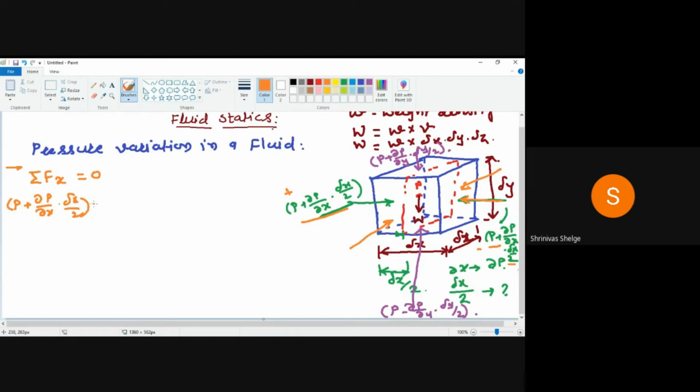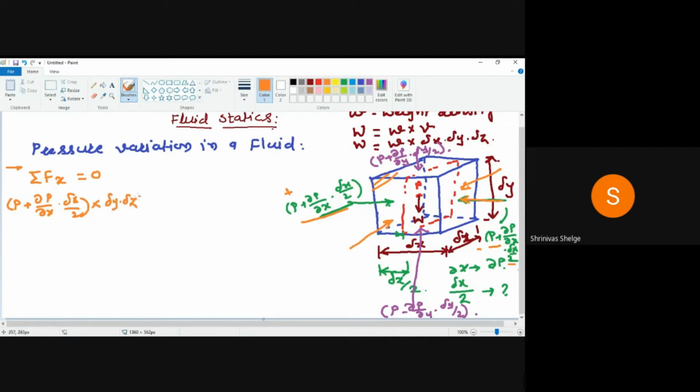We have to multiply it by area. When we multiply this pressure by area, we will get the force acting in this direction. So what will be the area of this surface on the left side? This is delta z, and this is delta y. So I can write here delta y into delta z.